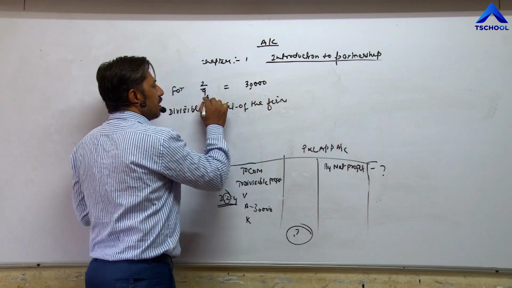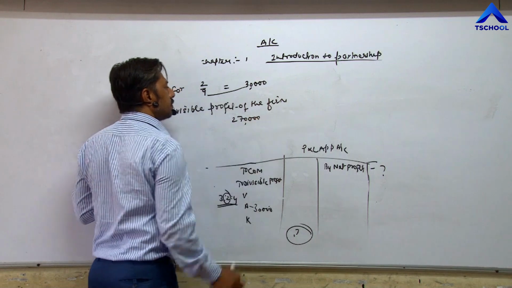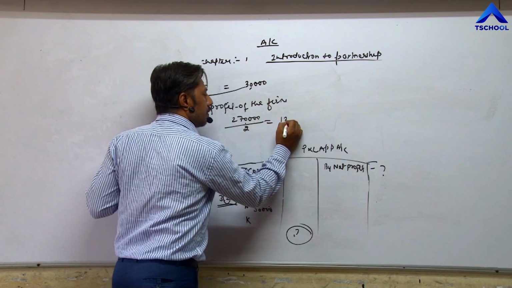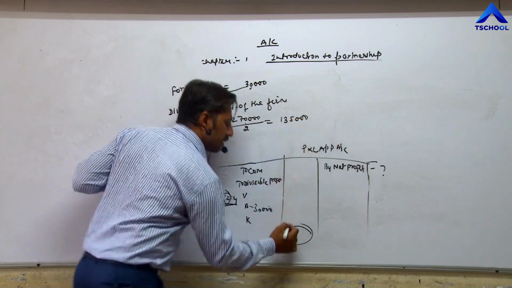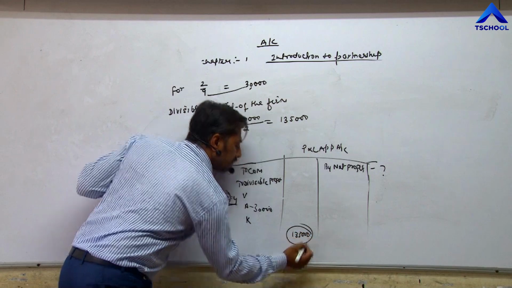Cross multiplication, 30,000 into 9, that is 2,70,000 divided by 2, 1,35,000 is the divisible profit.